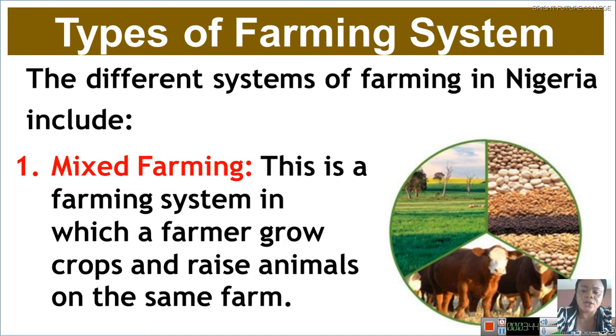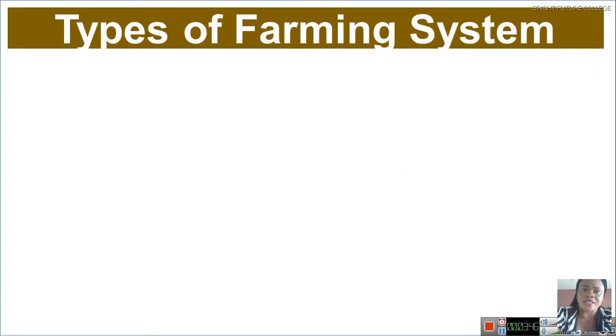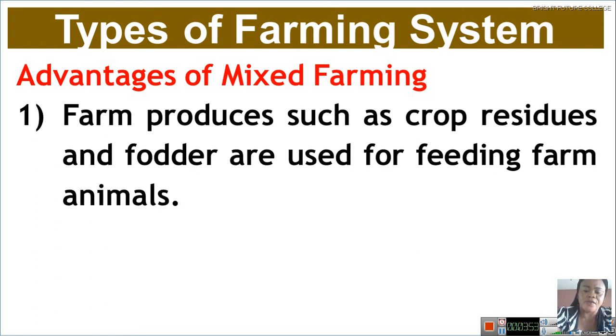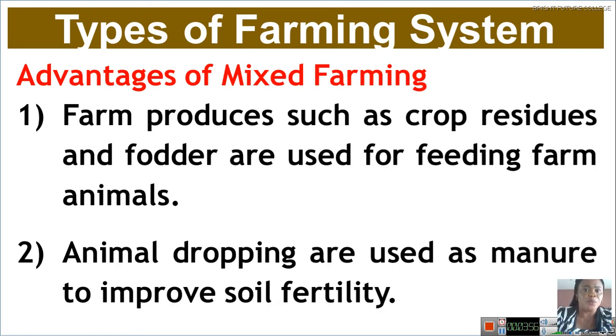All right, under mixed farming, we have advantages and disadvantages. First of all, let's look at advantages of mixed farming. Farm produce such as crop residues and fodders are used for feeding farm animals. Yes, because you mix animals with crops, crop residues like kitchen waste, we talked about that under organic manure. Those kitchen wastes like plantain peelings and cassava peelings, you can use that to feed your farm animals. All right, that is number one advantage of mixed farming.